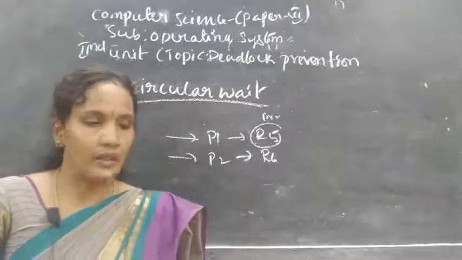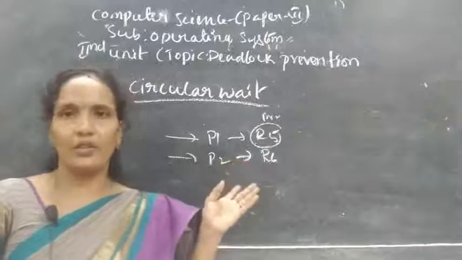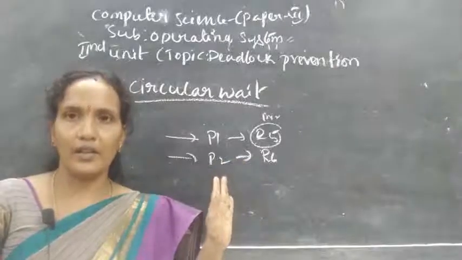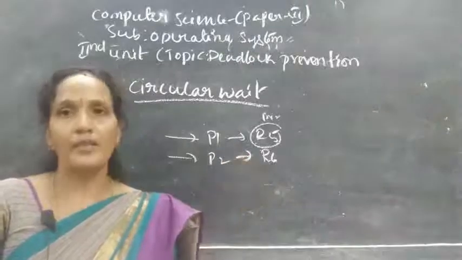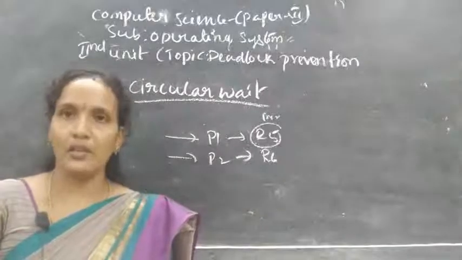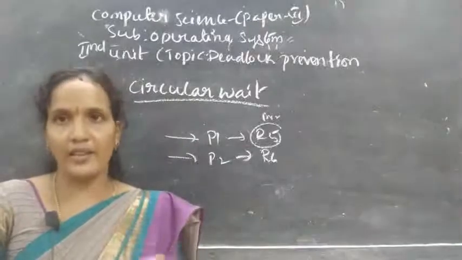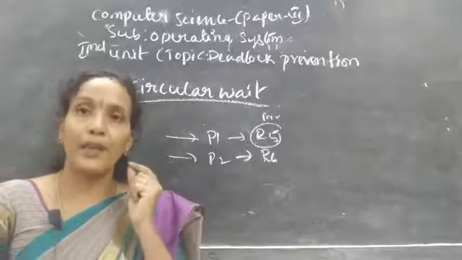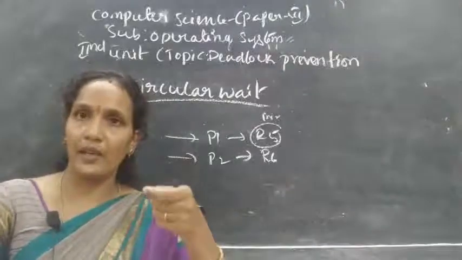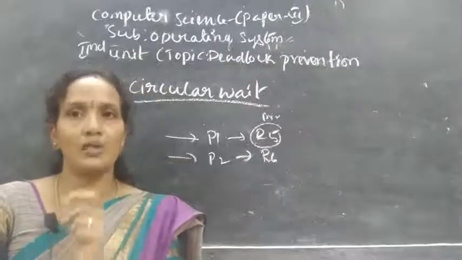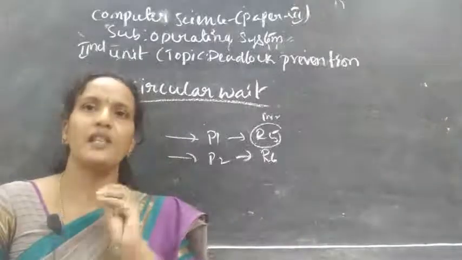So this is about deadlock prevention. This approach is the one we use most, and it is very easy, either ascending order or descending order. I hope you all understood. This is the first technique to handle deadlock. Next: deadlock avoidance, deadlock detection. It's very easy, but you should implement it practically. If I say resource, imagine a printer, a Xerox machine, a keyboard or a mouse. Then this topic will be easy, and you can write this complete chapter easily.